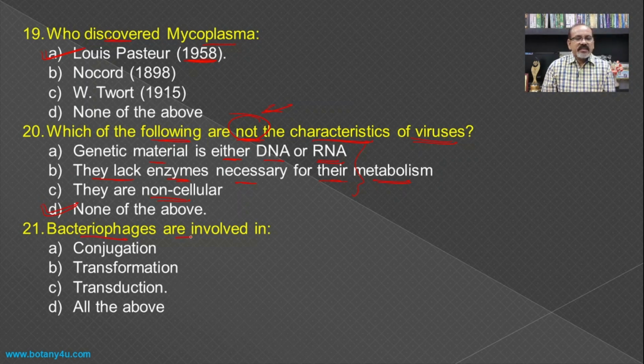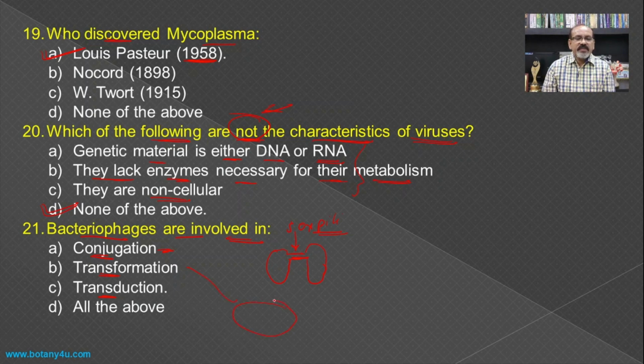Then bacteriophages are involved in, if you see the bacteriophages, then conjugation, transformation and transduction. We should know the definitions of all these three. Conjugation means when there is a transfer of DNA from one bacterial cell to another with mutual contact. That is, this is a conjugation tube which is made up of F pili, and hence here there is mutual contact between them and no involvement of the virus.